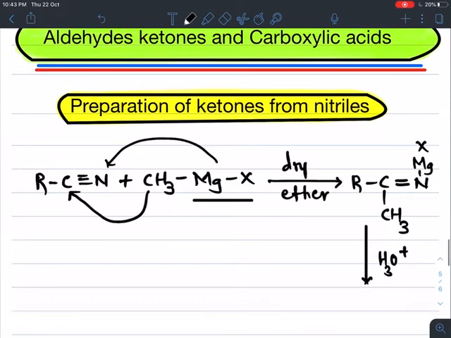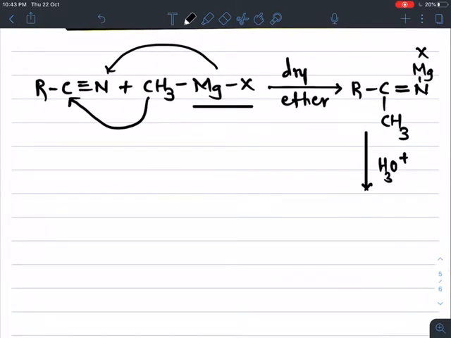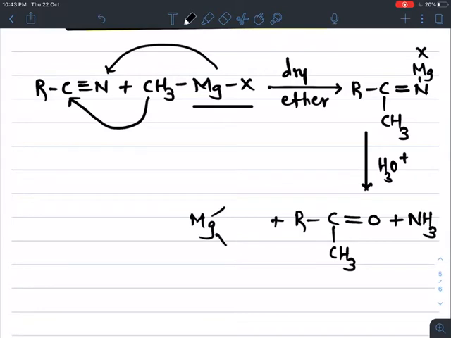In the presence of H3O plus, the bond breaks between carbon and nitrogen, and oxygen is added to this carbon, and here we get the corresponding ketone, RCCH3 double bond O, with removal of ammonia as a byproduct and the replacement of magnesium with X and OH. So we can prepare ketones from a Grignard's reagent when treated with a nitrile.